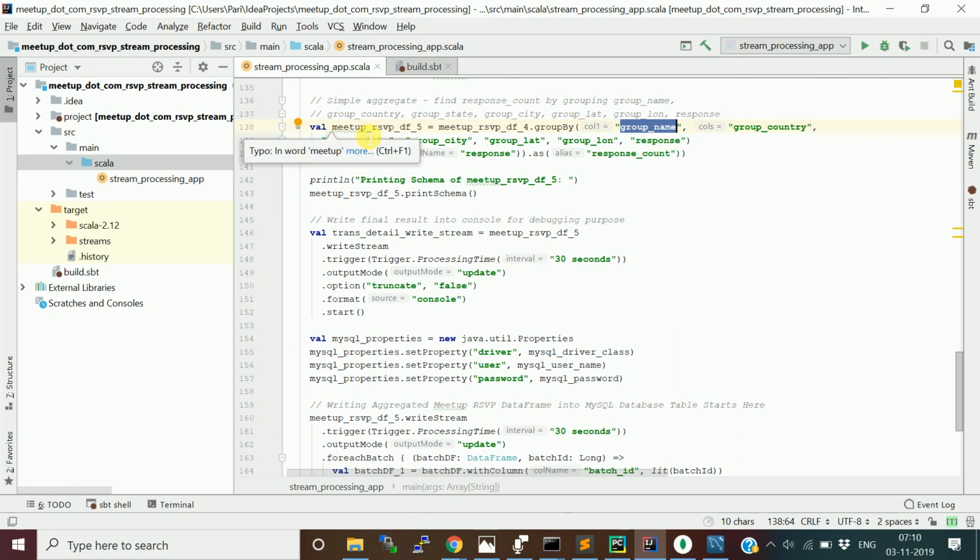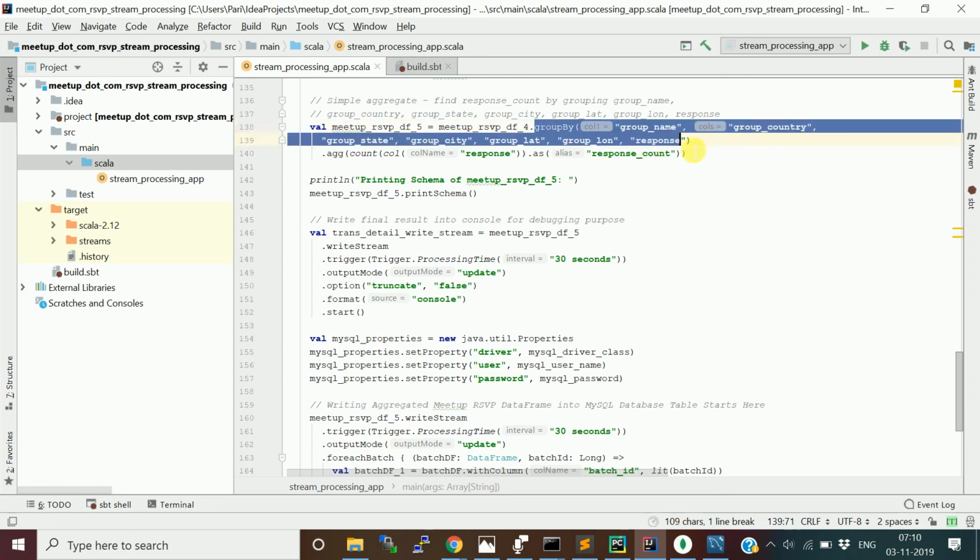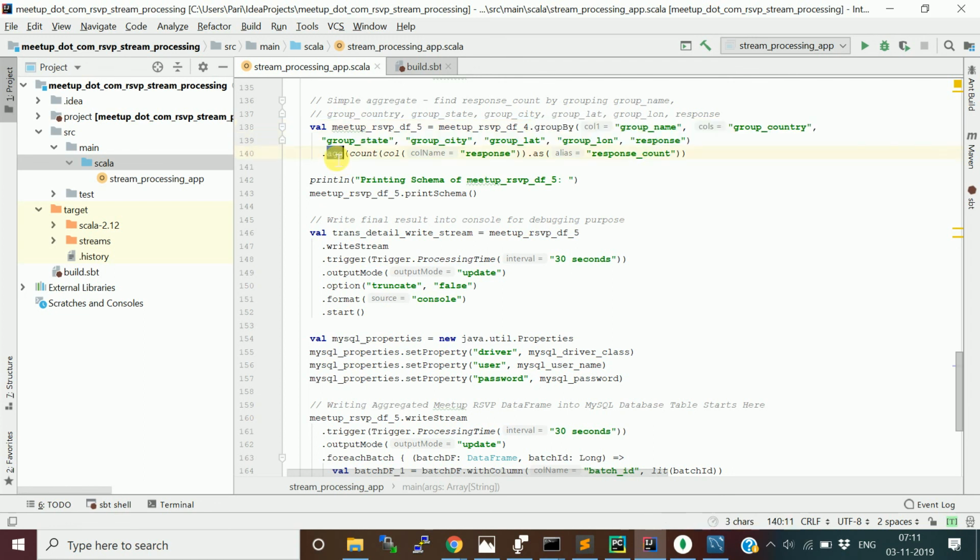So it's like writing your SQL query: select count of the group response count based on these columns. This is the group by clause we provided. Then what kind of aggregation are you going to do? This dot agg is the aggregation method where you can provide the particular aggregation, whether count or sum. This is the actual aggregation method, count. You provide the column, the response column.